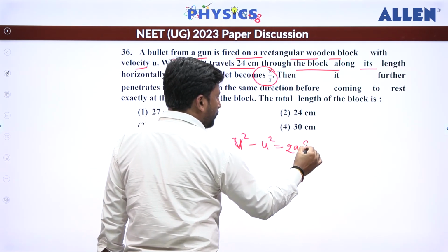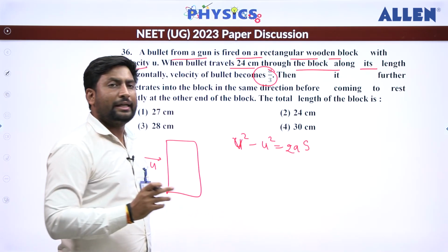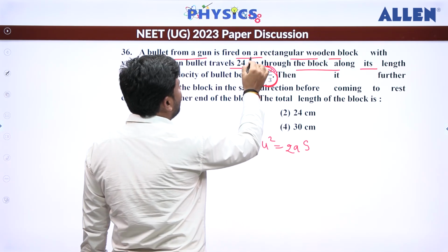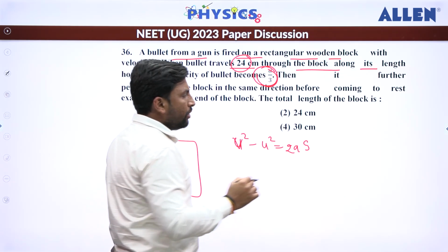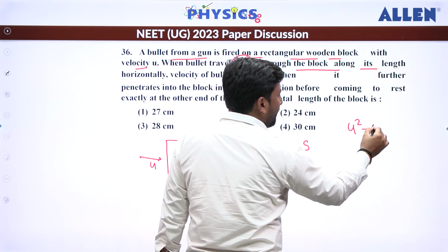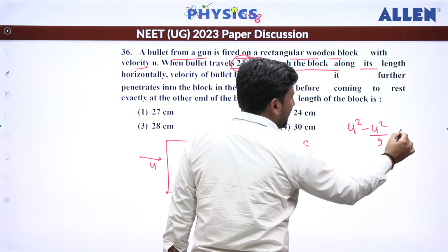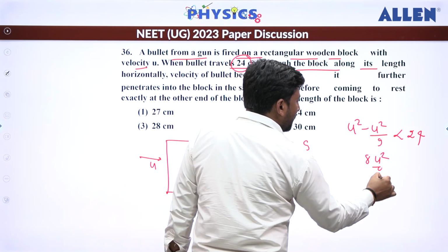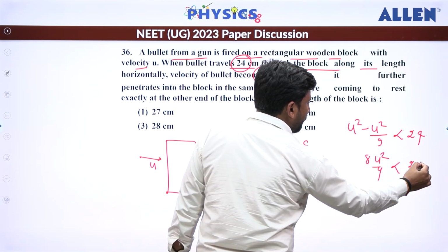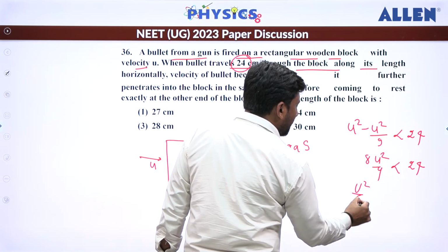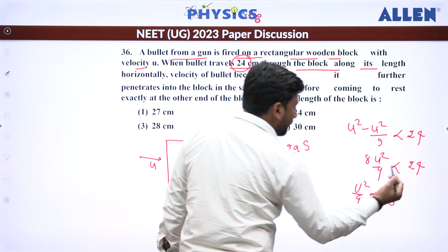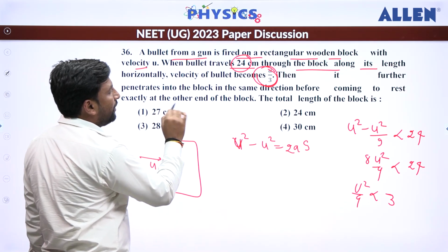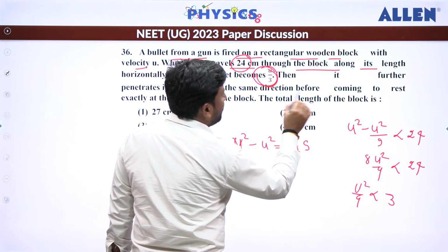This formula we have to use because we take constant retardation. When the velocity becomes u by 3 from u, it has traveled 24. So we can say u square minus u square divided by 9 is proportional to 24. So 8u square by 9 is 24, so u square by 9 is proportional to 3. Now they are asking how much further distance it will travel so that velocity becomes 0.